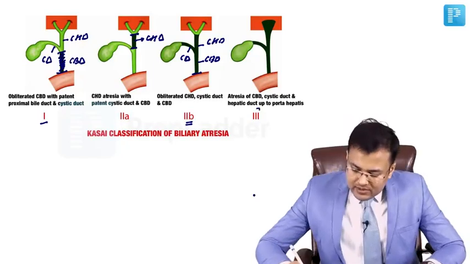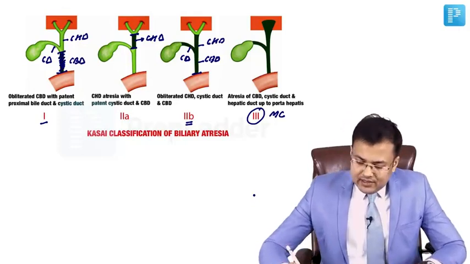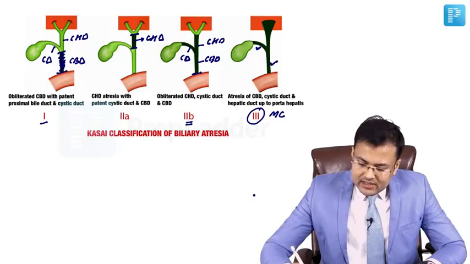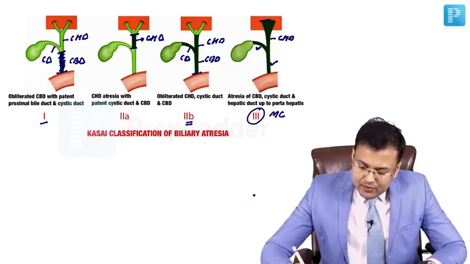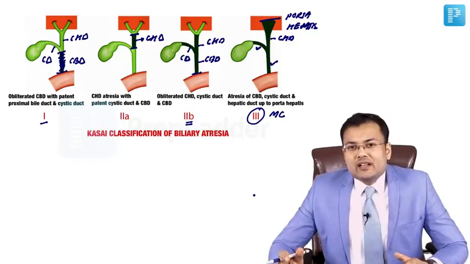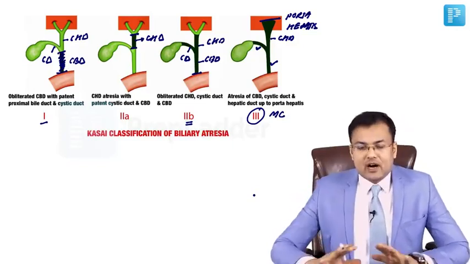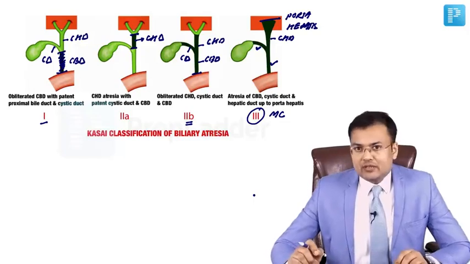And the most common type is type 3. In type 3, there is atresia of CBD, cystic duct, common hepatic duct up to porta hepatis. This is porta hepatis. Clear? So in type 3, atresia of CBD, cystic duct and CHD, common hepatic duct, occurs till porta hepatis. Out of these, type 3 is most common.